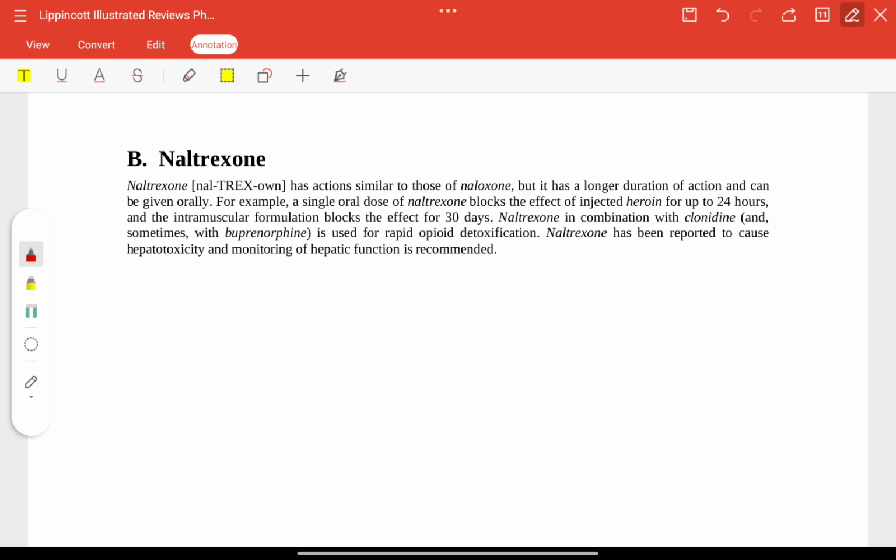Naltrexone has similar actions to those of naloxone. A single oral dose of naltrexone blocks the effect of injected heroin for up to 24 hours. It is used for rapid opioid detoxification.